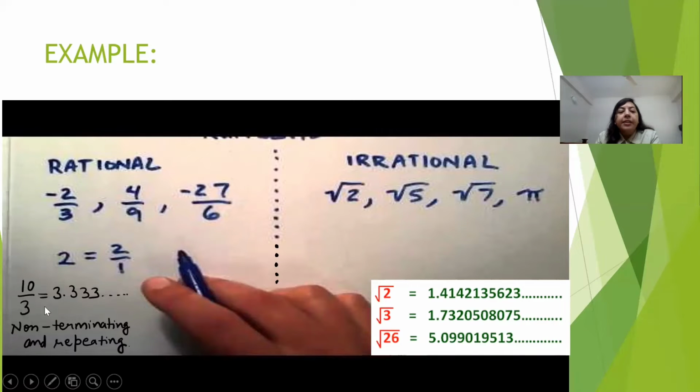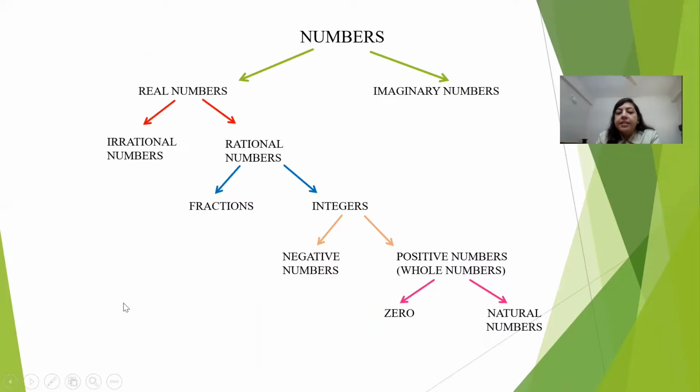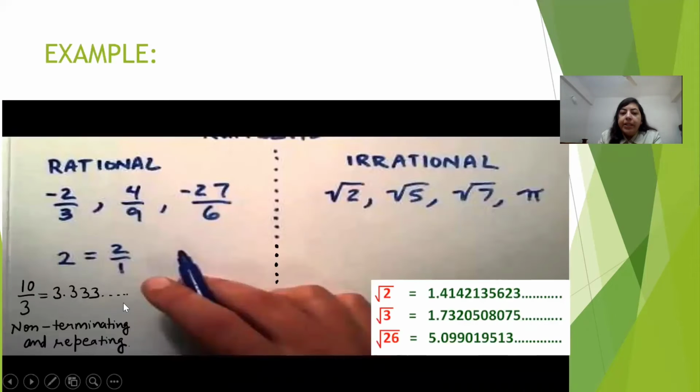Now, in this fraction, if we divide 10 by 3, the quotient which will come out to be 3.3333 and so on. This decimal expansion is non-terminating and repeating. Non-terminating means non-ending.